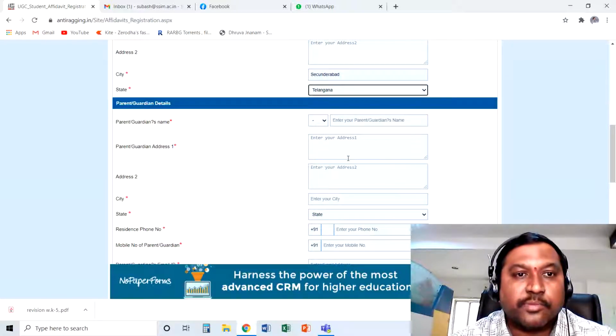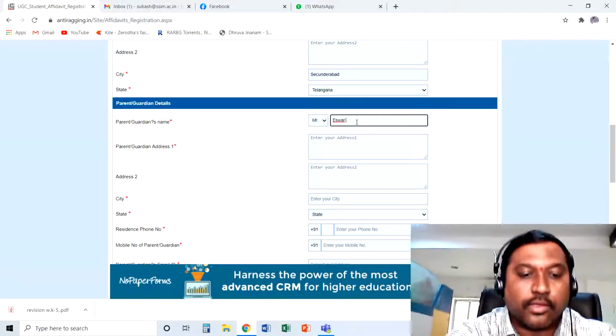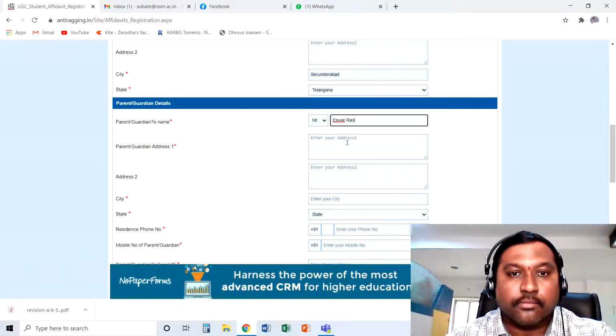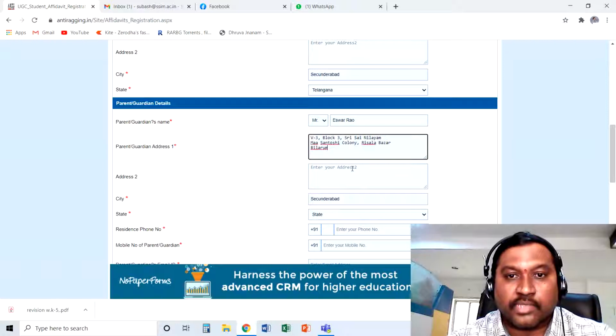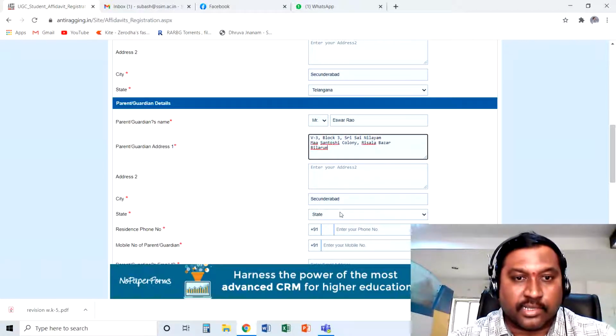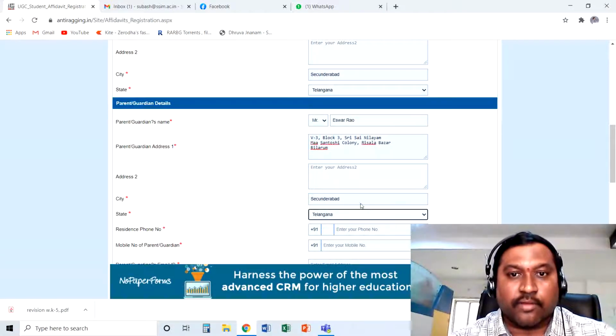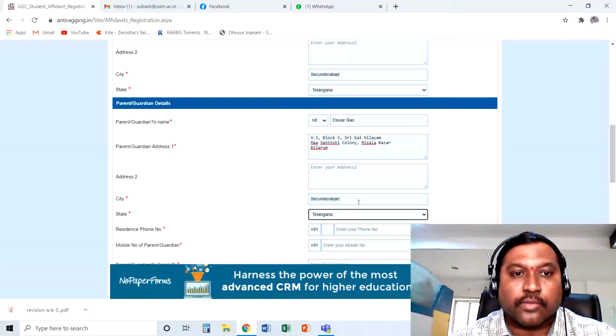Now the second section speaks about your parent and guardian details. In the second section, fill in your parent details. I am giving my details, and the same address. Address 2 is not mandatory, city Secunderabad, state Telangana. Again, I am repeating, whatever address you are giving, accordingly you have to select your city and state.